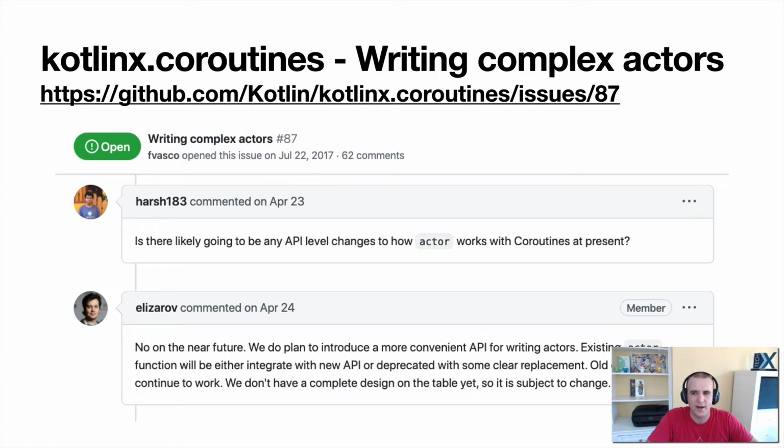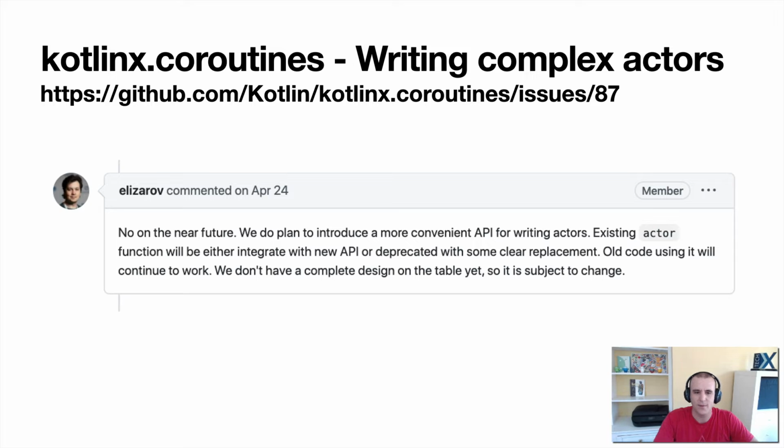But there's a thread on complex actors on the Kotlin Coroutines framework. Roman Elizarov is the lead designer for Coroutines. He's the second answer here. And what he ends up saying is, we're not getting rid of actors in the near future. We plan to introduce a more convenient API for writing actors. The existing actor function will either integrate into the new API or be deprecated with some clear replacement. Old code using it will continue to work. We don't have a complete design on the table yet, so it's subject to change.